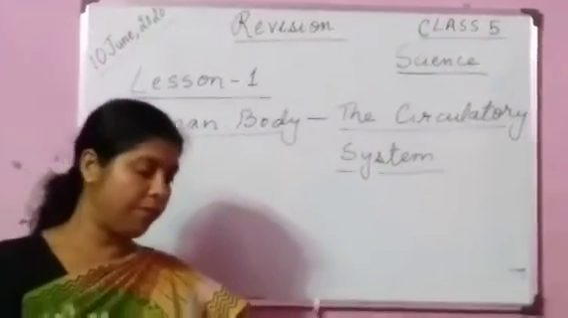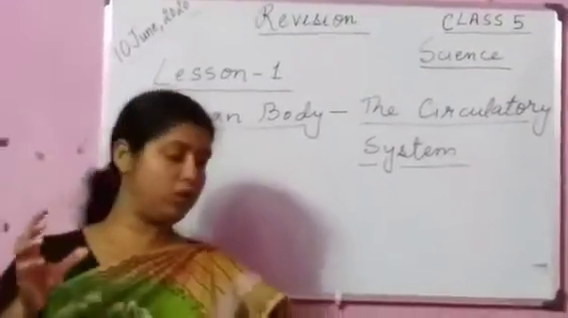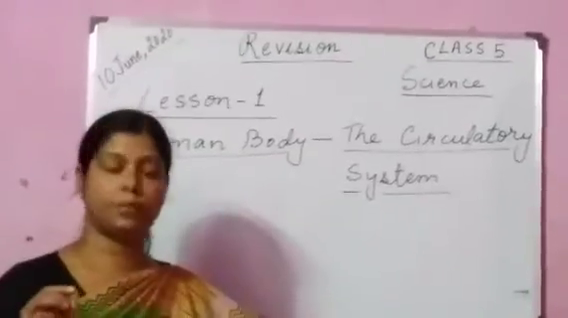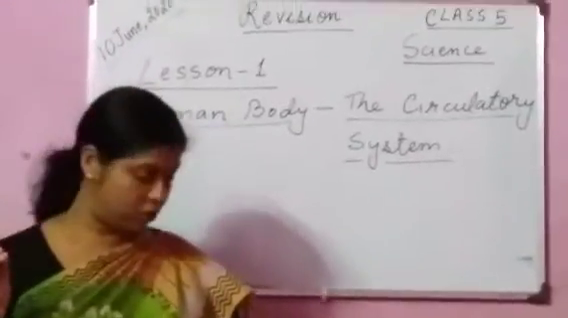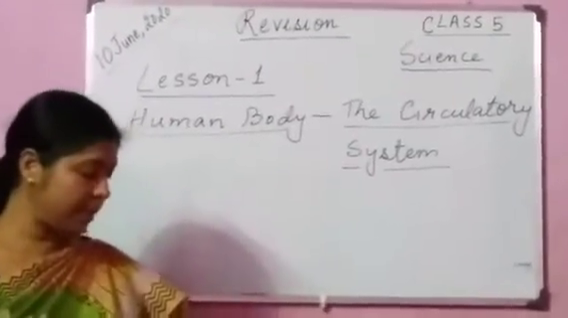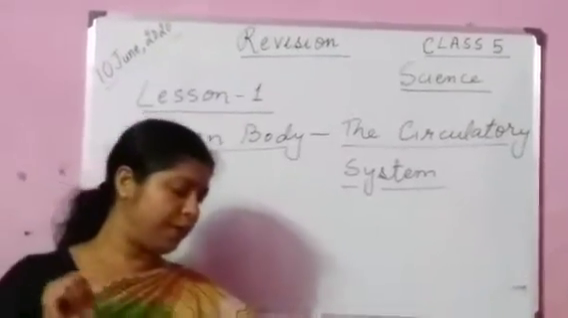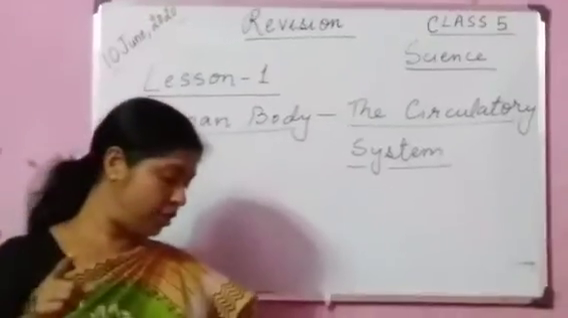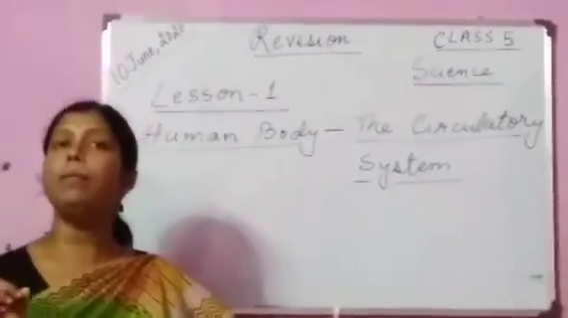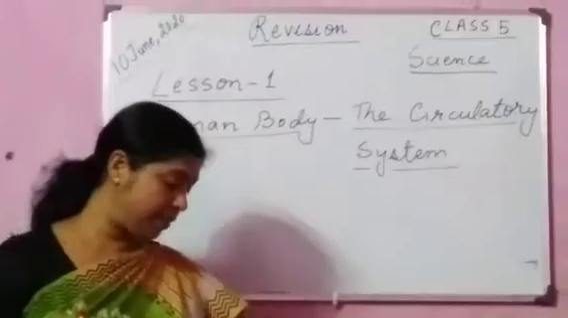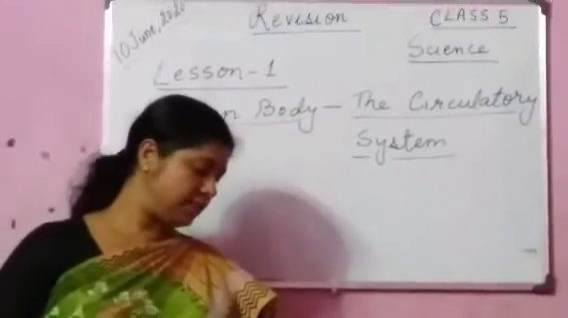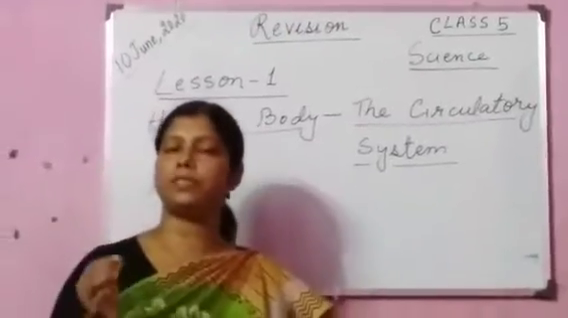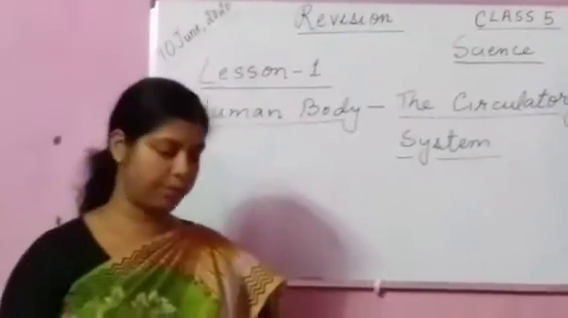Okay. Question number 5. What is the main function of the heart? The main function of the heart is circulation of blood. Question number 6. What is the average pulse rate of an adult human being? It is 72 times per minute. Question number 7. How many types of cells are present in the blood? As you know, there are 3 types of cells present in the blood.